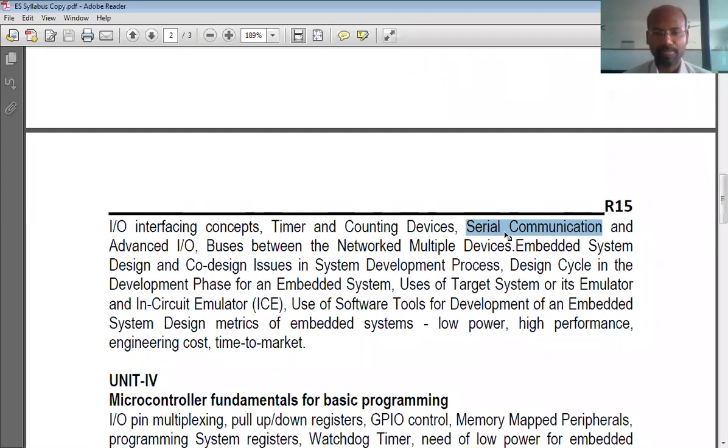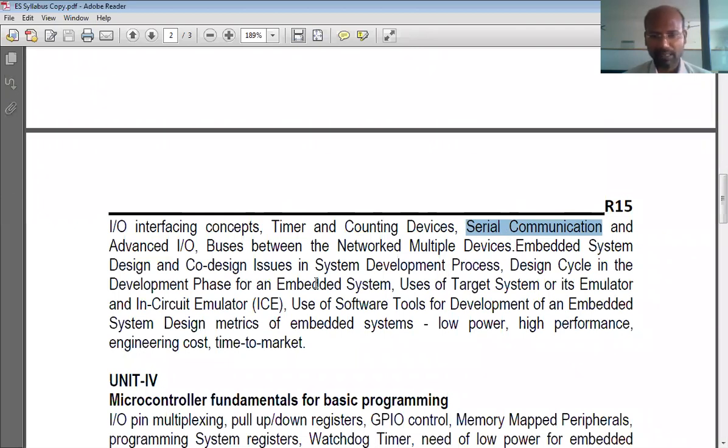We can use any of them to establish communication between the microcontroller or embedded system and your computer. Serial communication is essentially transferring data from one embedded system to another, which can be a computer or another embedded system.